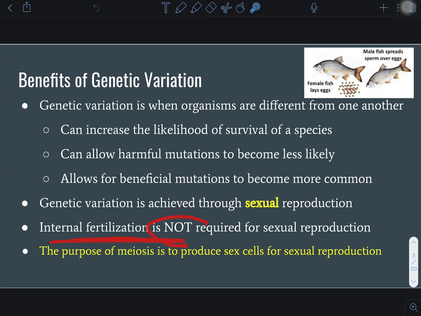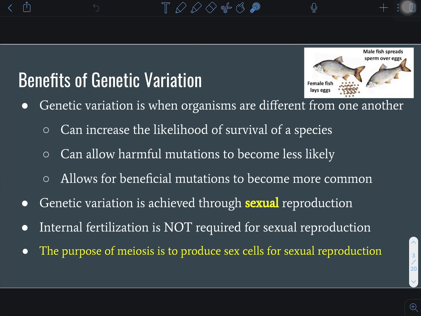Internal fertilization is not required for sexual reproduction. This is saying sexual intercourse is not required for sexual reproduction. For example, fish lay their eggs in the bottom of a stream, and the male comes and spreads sperm over the top. That is not internal fertilization, that is external fertilization. We often think of sexual intercourse as what is required for sexual reproduction, but no, internal fertilization is not required.